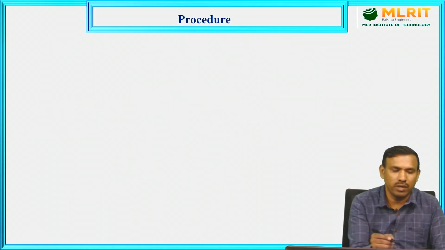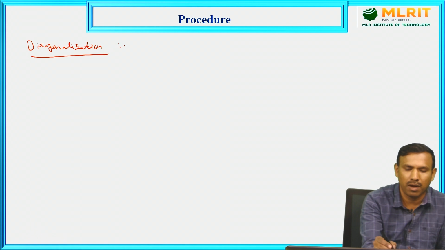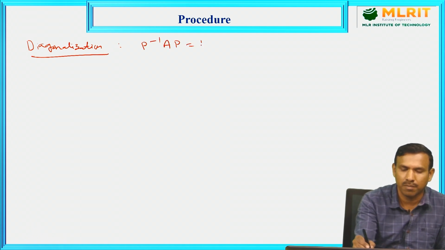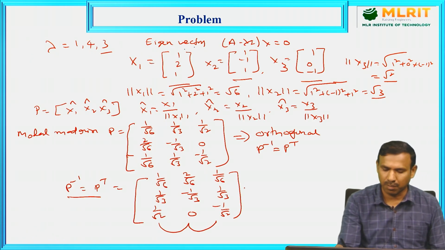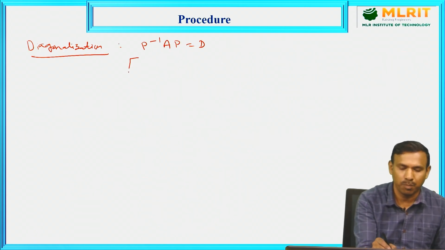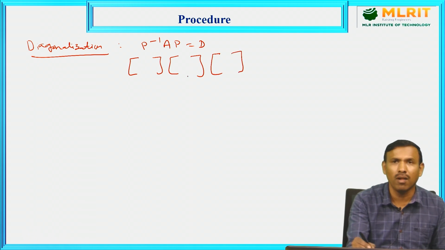Now, diagonalization. In the procedure, we have explained diagonalization. The diagonalization formula is P inverse AP is equal to D. We got the P inverse matrix, the P matrix, and A is the given matrix. That's why here I am writing P inverse, the A matrix and the P matrix, all these three matrices.